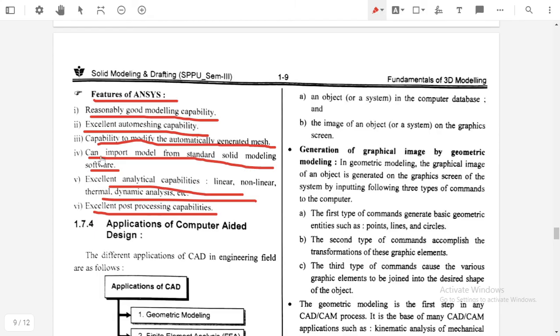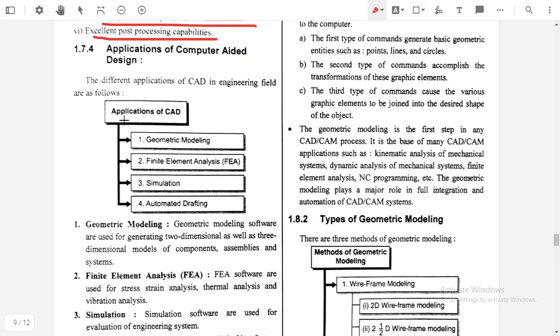So these are some features of ANSYS and features of CATIA. Okay. The next topic is application of CAD in design, application of computer aided design. So what are the different applications of CAD? That is geometrical modeling. Then the next is finite element analysis. The next one is simulation, and the next one is automated drafting. These are the applications of CAD.